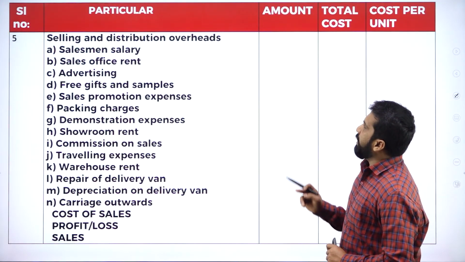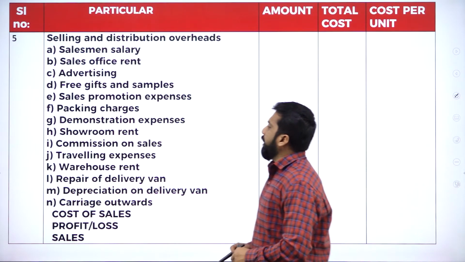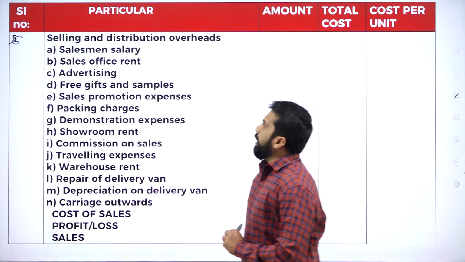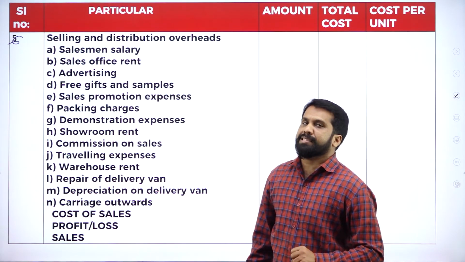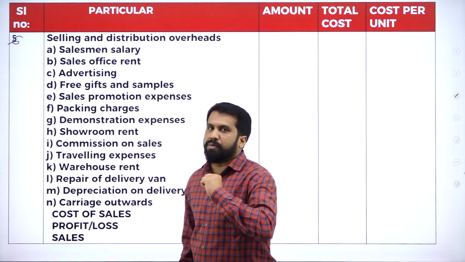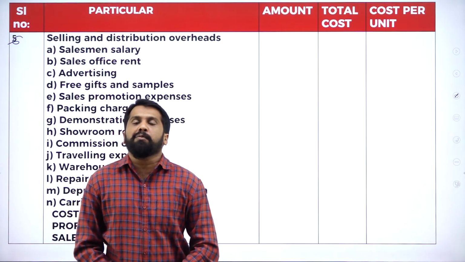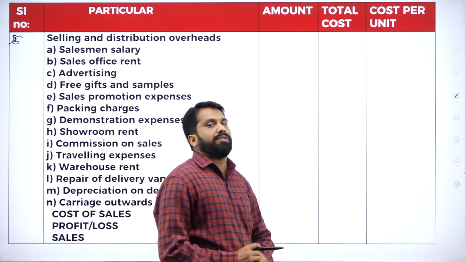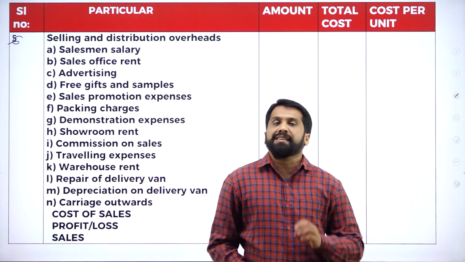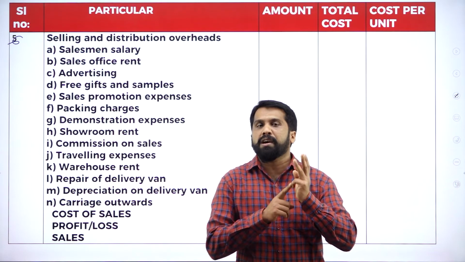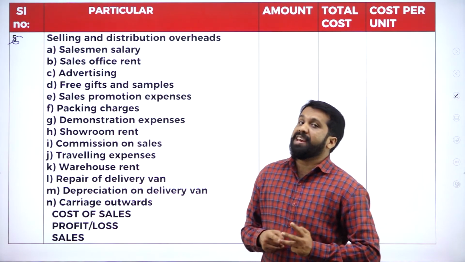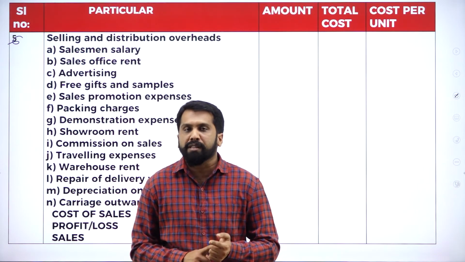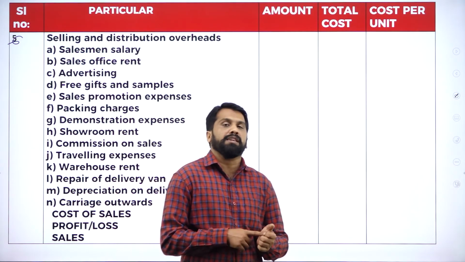Next, selling and distribution overhead. This will be your sixth one. For example, your production is over, your office is over. Now what will come? You have to sell your goods. If you want to sell your goods, what will you do? You will appoint a sales manager, and for him you have to pay salary. You will take vehicles, delivery vans. You have to pay depreciation, repair of the delivery van, and fill fuel for the delivery van.